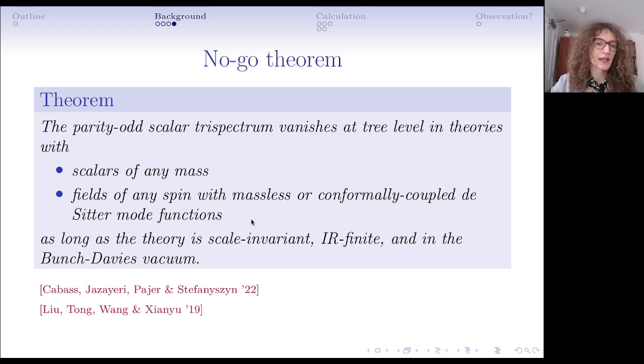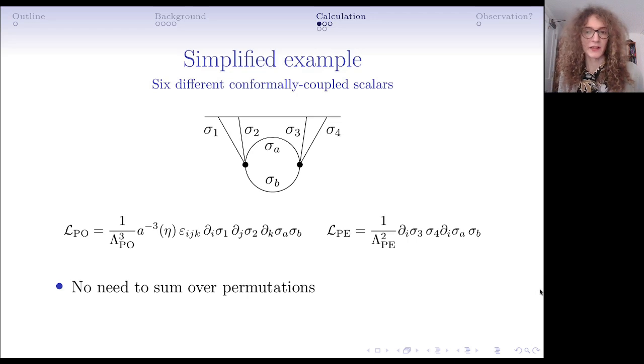In fact, we know that scale invariance isn't a perfect symmetry of the early universe, so we might expect that this is one of the other places that parity violation in the scalar trispectrum might show up. As for the calculation, I'll start out with a simplified example, which is going to involve 6 different conformally coupled scalars. They're conformally coupled because these ones have simpler mode functions than the massless scalars, and there are 6 different fields, so that we don't need to sum over all permutations of the external kinematics. This just means that we can choose slightly simpler interactions without getting a vanishing result.